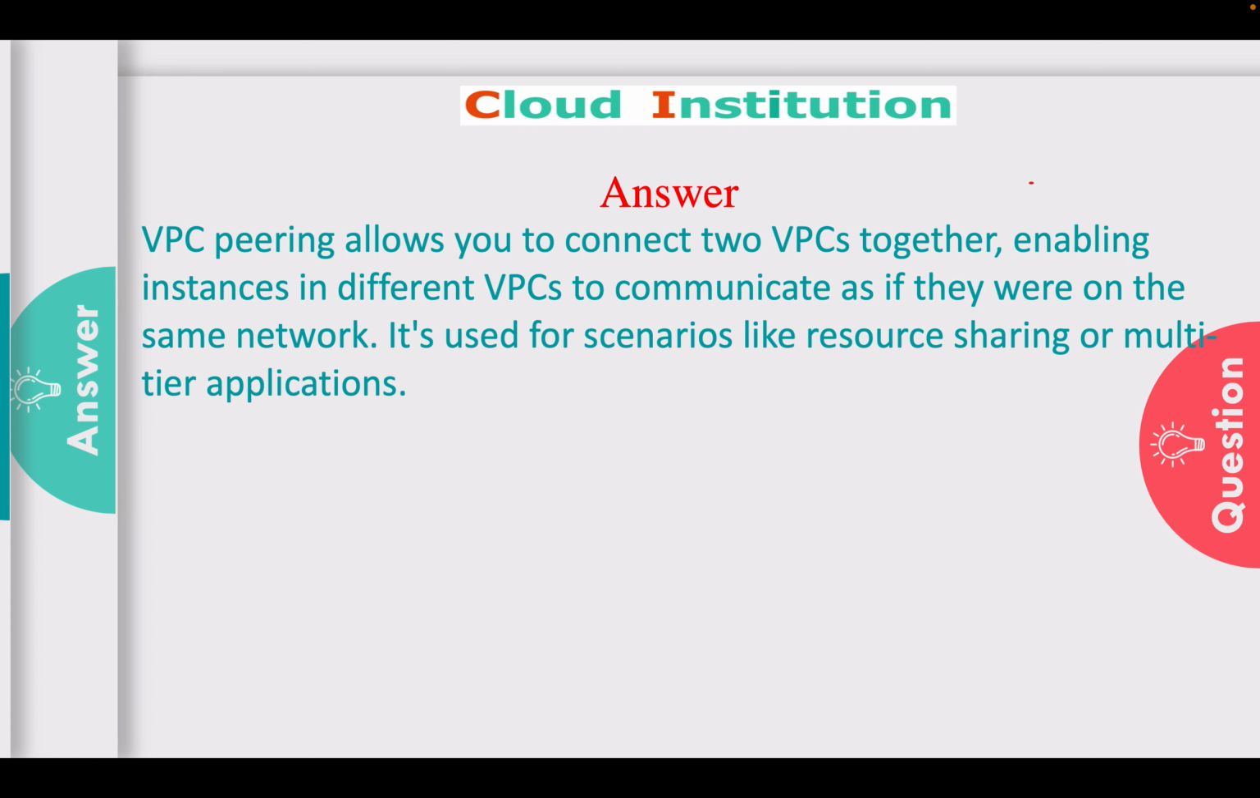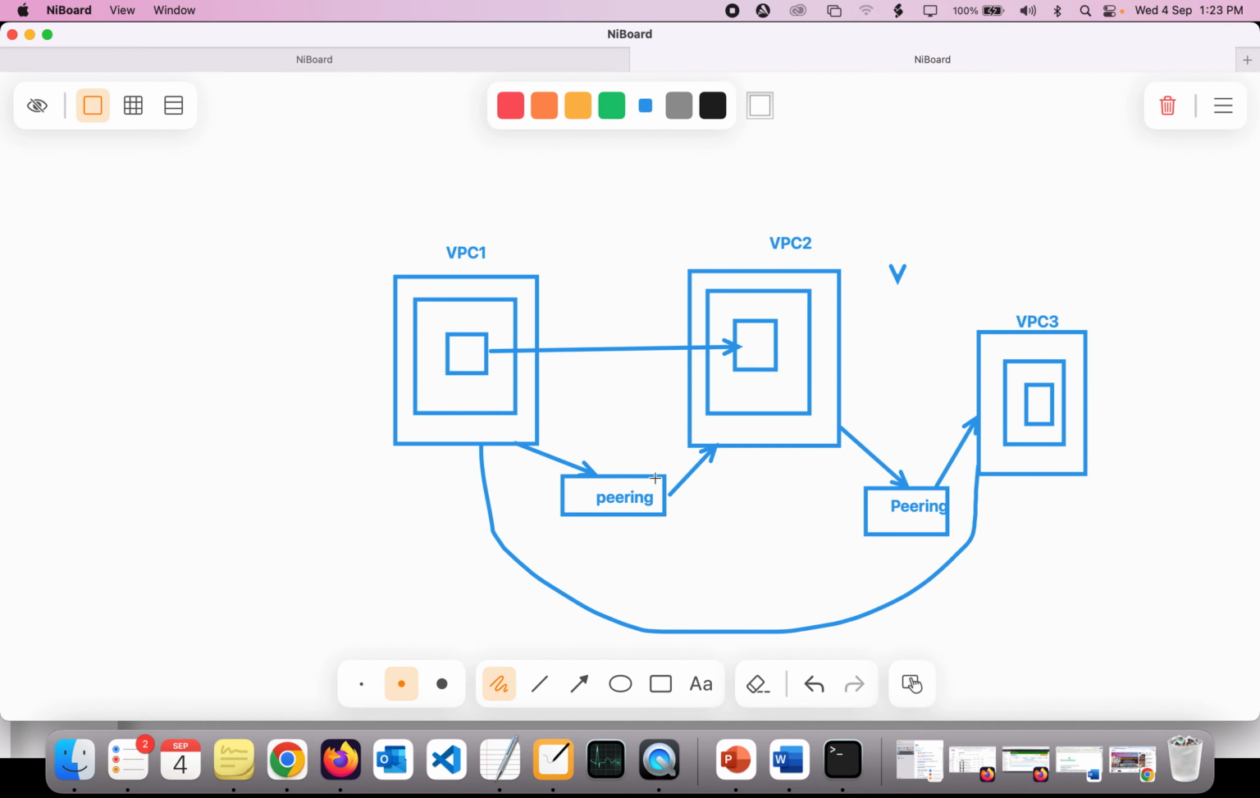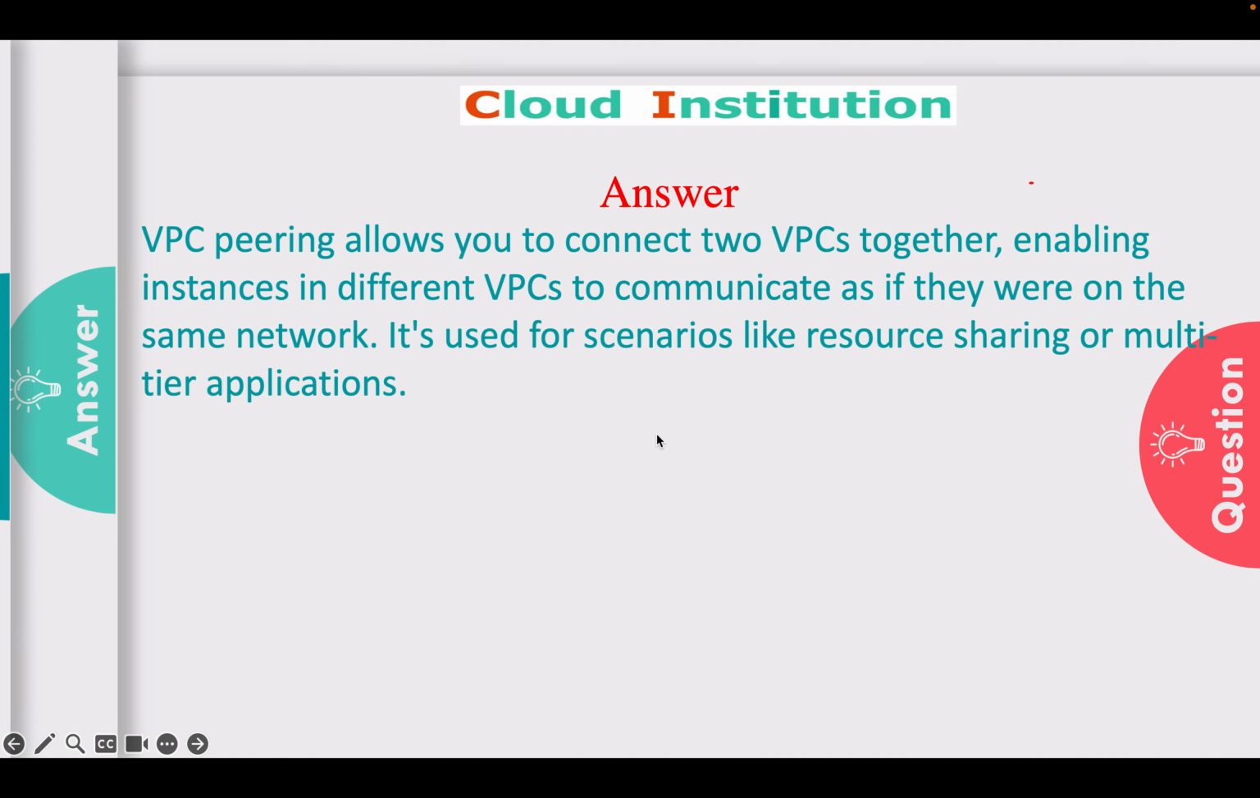Now I hope you understand what VPC peering is. Let's go to the concept again. VPC peering allows you to connect two or more VPCs together, enabling instances in different VPCs to communicate as if they were on the same network. If you can see here, because we have connected the VPC peering, these two VPCs are considered to be a single network. Any instances which we provision inside these two VPCs should be able to communicate together. So that is the major concept of VPC peering. I hope you understand this concept.